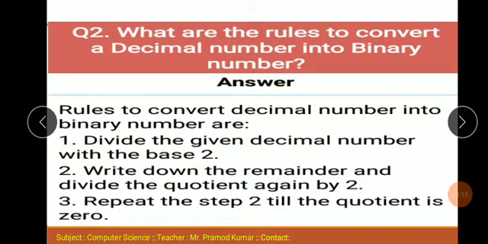Second, write down the remainder and divide the quotient again by 2. Repeat step 2 till the quotient is 0. When you follow these steps, you can easily convert a decimal number into a binary number.